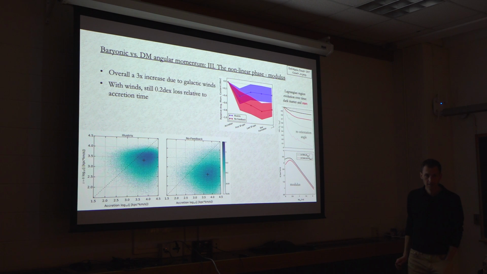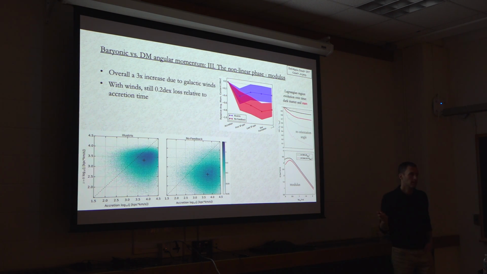We can compare this to a plot we've seen earlier of the modulus of the angular momentum as a function of cosmic time for the dark matter in black here. So here we see the linear phase, it grows exactly as we expect from theory. Then at some point around redshift 3, the turnaround time, it stops growing and stays constant in physical units for the dark matter, while for the stars, for what will end up as stars, we see that around the same time, entering the nonlinear phase, there is some loss of angular momentum. It's the same thing that we see here.